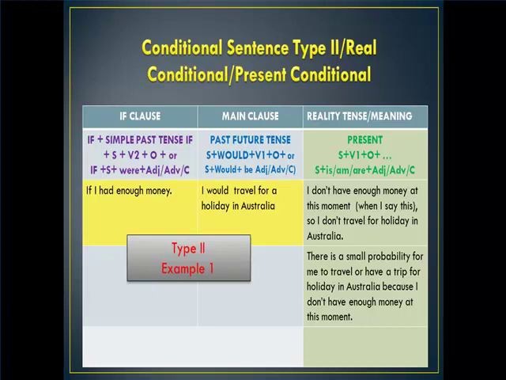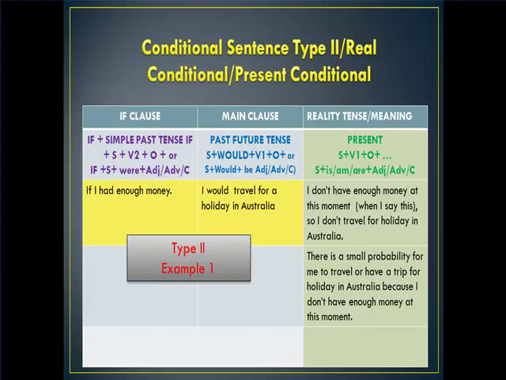and the main clause using past future tense, and the reality is in present. Let's see this example. If I had enough money, I would travel for a holiday in Australia. It means that I don't have enough money at this moment when I say this, so I don't travel for a holiday in Australia.